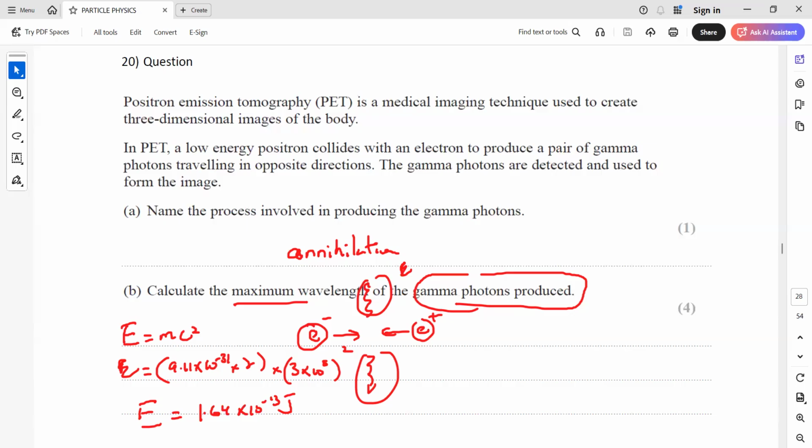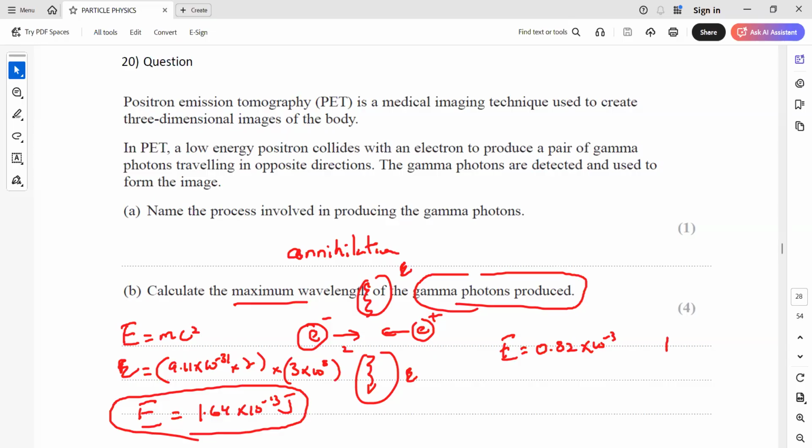So basically it's 1.64 divided by 2, which is 0.82. So the energy will be equal to 0.82 times 10 to the power minus 13 joules. Why did we divide by 2? Because each photon carries the same equal amount of the total energy produced in this annihilation.